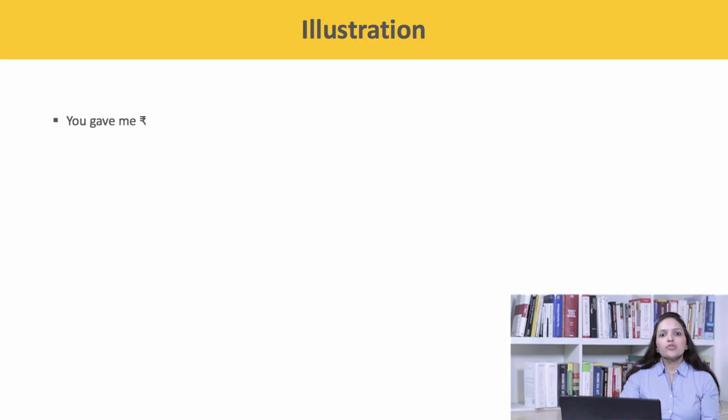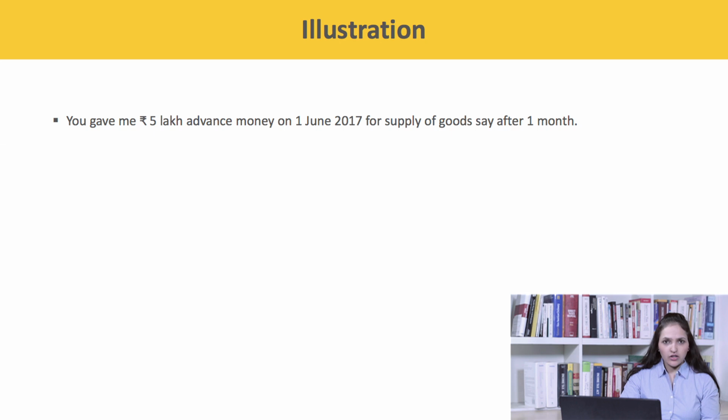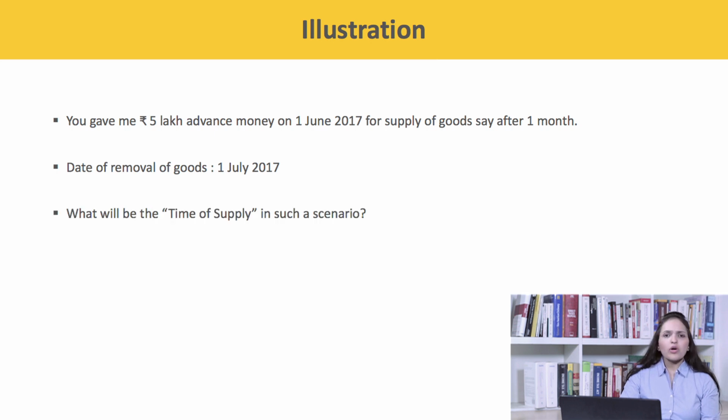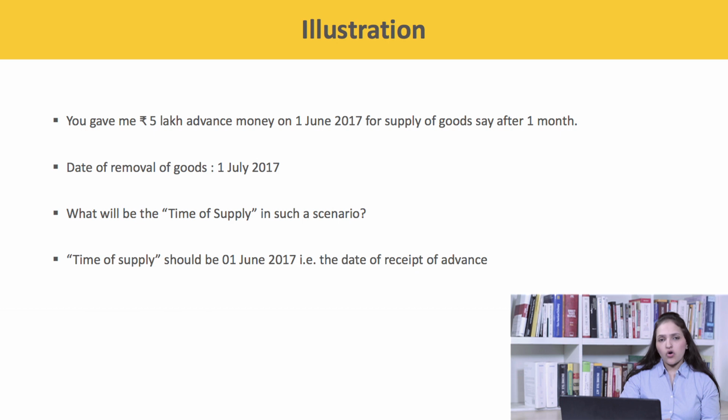For example, you gave me 5 lakh rupees advance money on 1st June 2017 for supply of goods after 1 month, say on 1st July 2017. So the date of removal of the goods becomes 1st July 2017. Now, what shall be the time of supply in such a scenario? The time of supply shall be the earliest of: first parameter, the date of issue of invoice. On 1st June 2017, I haven't raised any invoice. I have only received the advance money. So this factor can't be triggered to consider my tax liability.